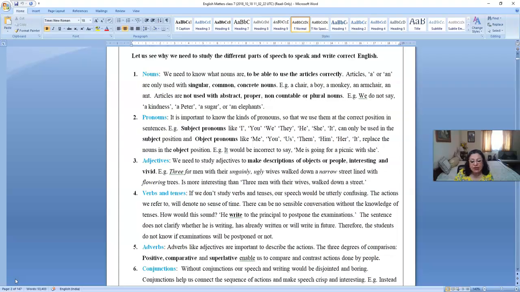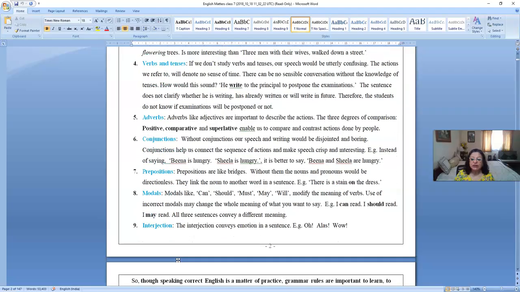Now, adverbs. Adverbs, like adjectives, describe the action. So the three degrees of positive, comparative, superlative give you the way to judge one action against the other. Whether you run fast, or you run faster than somebody, or you run the fastest, you can only know if you know the adverbs and these three degrees of comparison. Otherwise, how can you compare any quality?